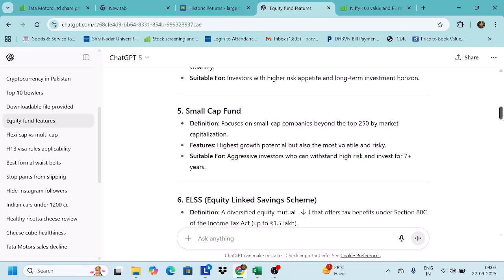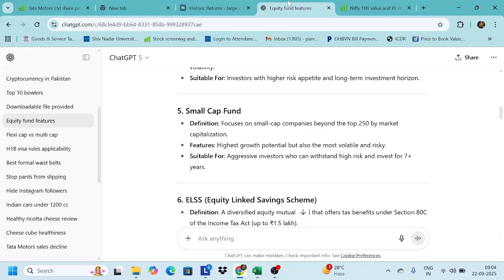Now, the small caps focus on small companies. They have a market cap beyond the top 250 companies in India. In terms of market cap, all companies from 250 onwards, maybe 251 till 10,000 companies which are listed on the stock exchange, all will come under small cap. Now they have a very high growth potential, but they come with a lot of risk. So the investors who are aggressive and who wish to take higher risk but want higher returns, they should park their money for, as it's written here, around 7+ years.